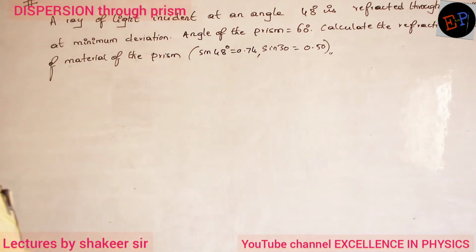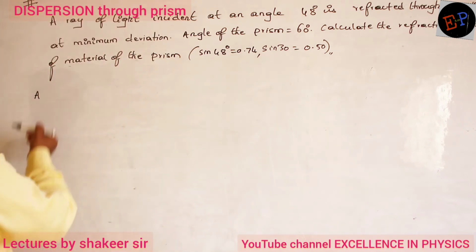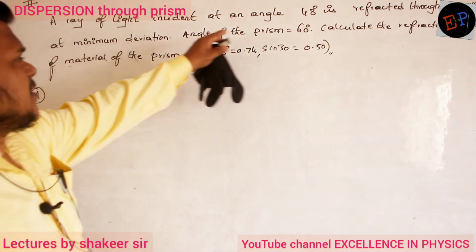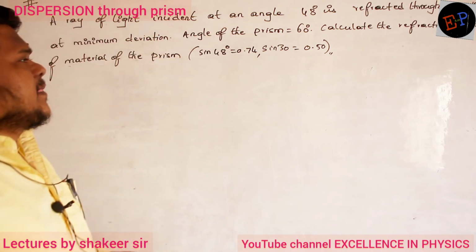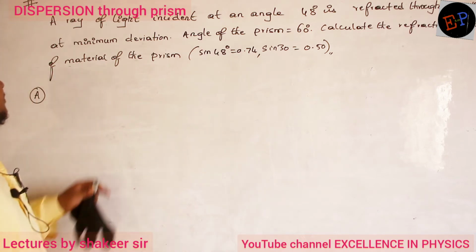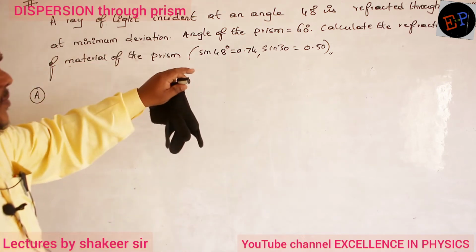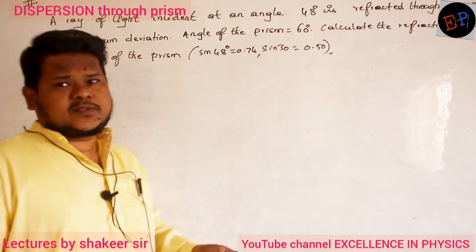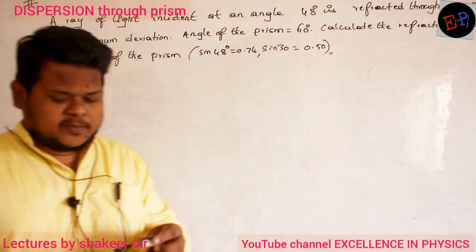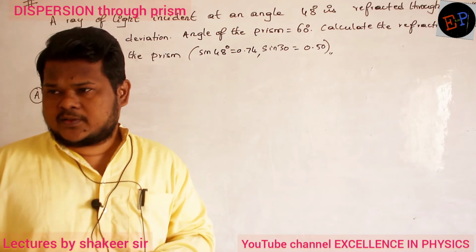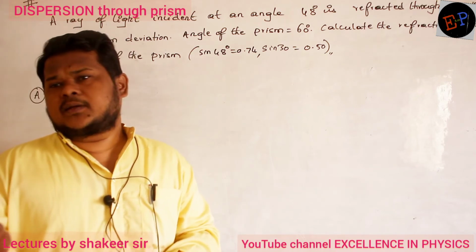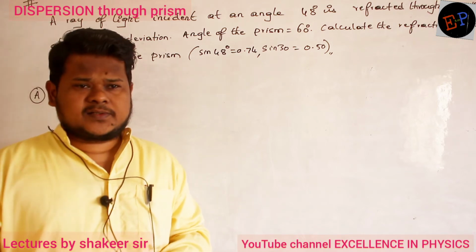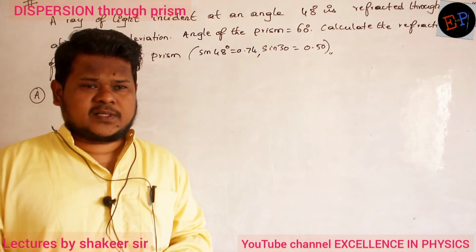So let us see this question. What he is asking: a ray of light incident at an angle of 48 degrees is refracted through a prism at minimum deviation. It means the angle of incidence for minimum deviation is 48 degrees. What is meant by minimum deviation? Yesterday we have studied. There will be one angle for which minimum deviation happens.